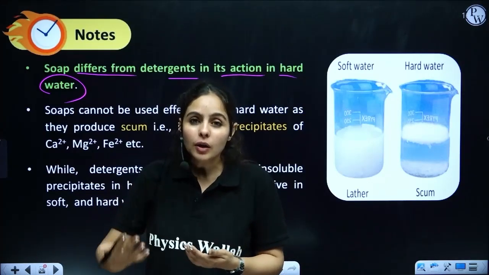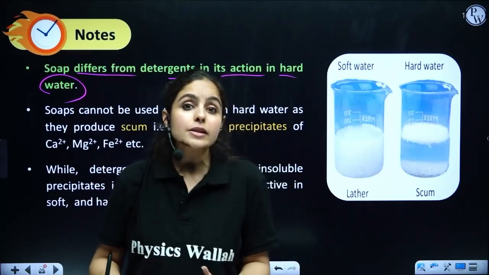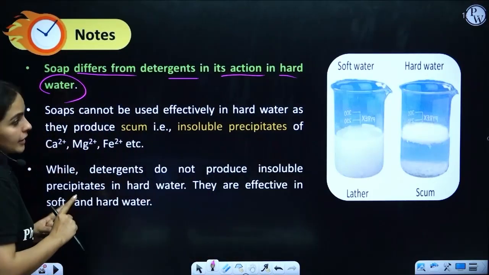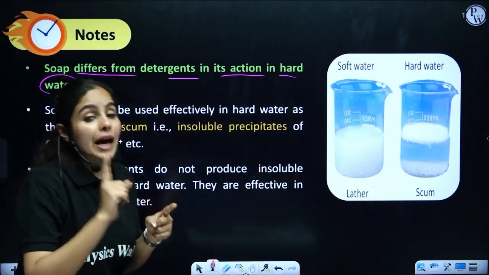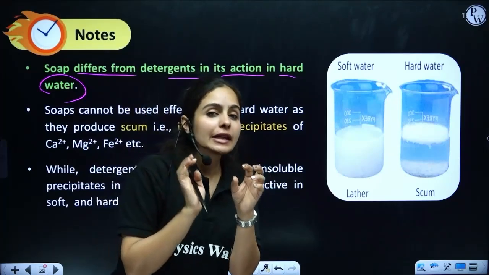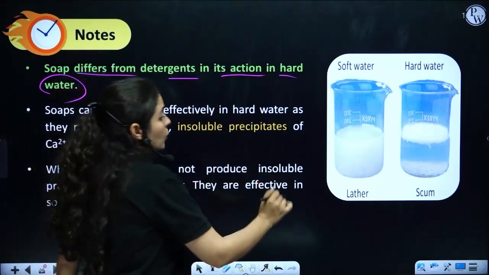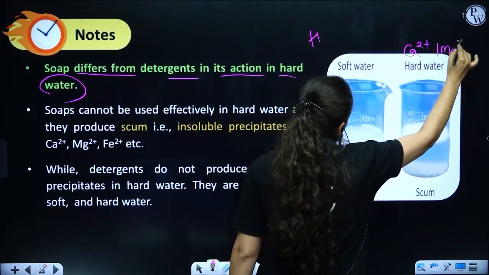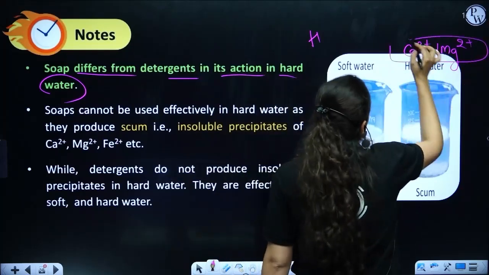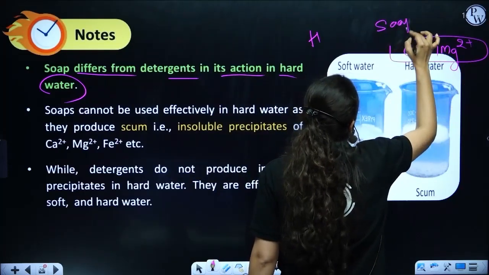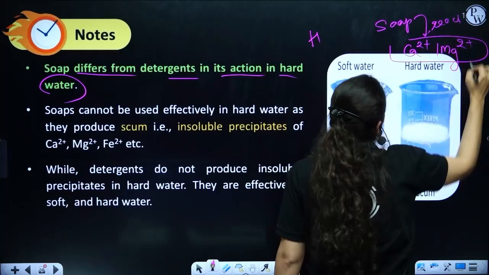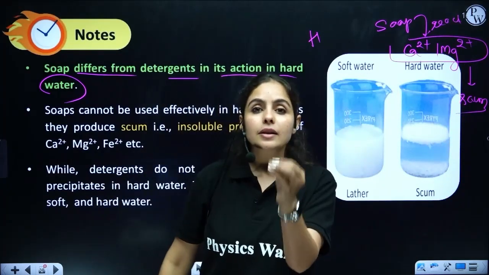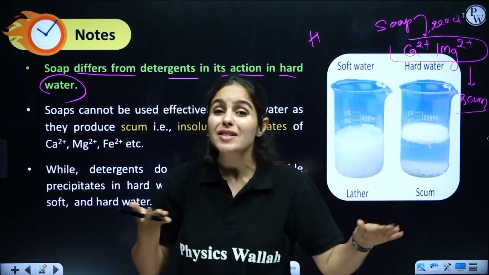Soap does not work well, meaning soap does not give a better cleansing property with hard water. Why? Because the soap structure reacts with the calcium and magnesium ions present in hard water. So in hard water we have the presence of calcium and magnesium ions, and soap molecules will react with them, resulting in the formation of scum. What is scum? Scum is a white, insoluble substance which settles on the clothes.